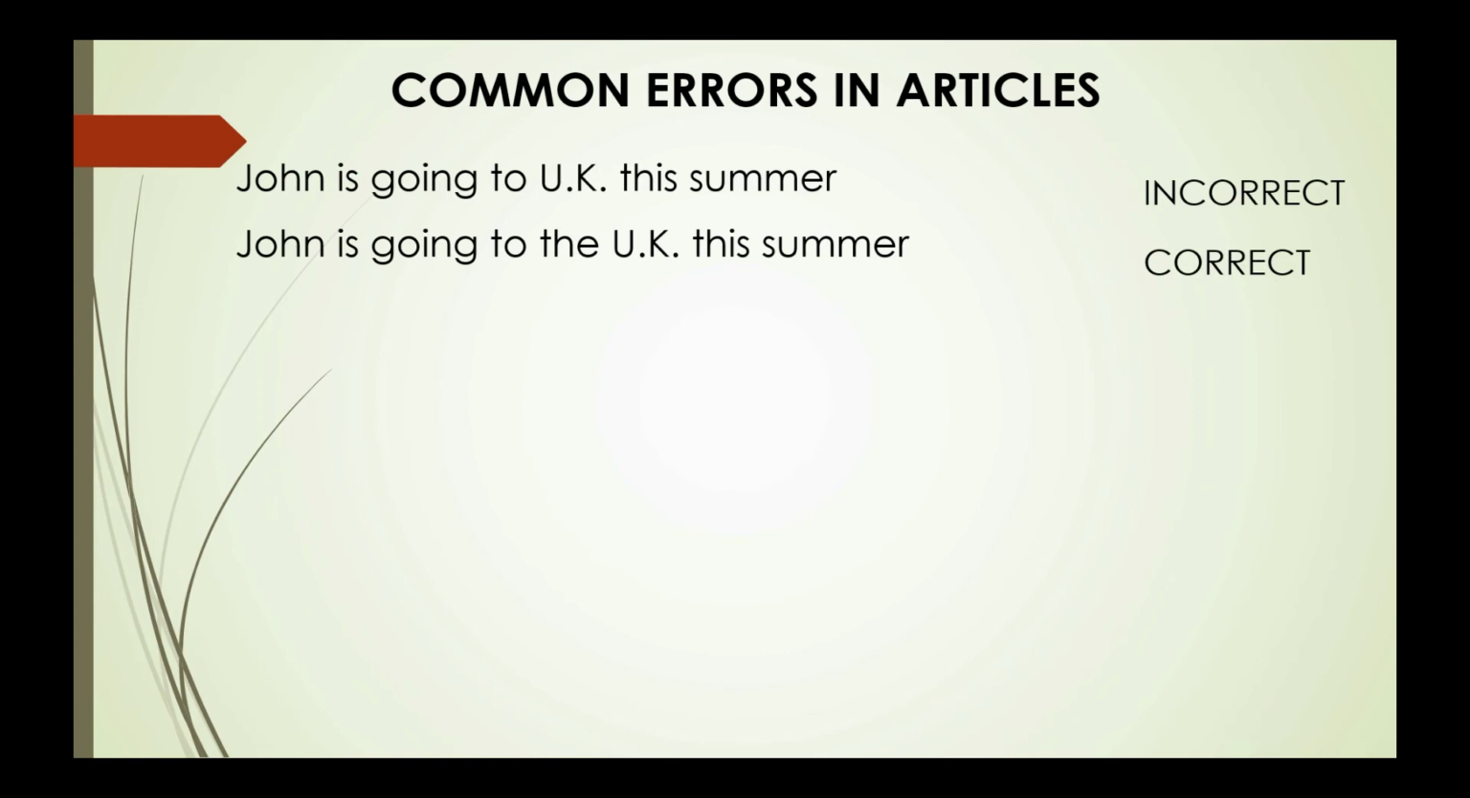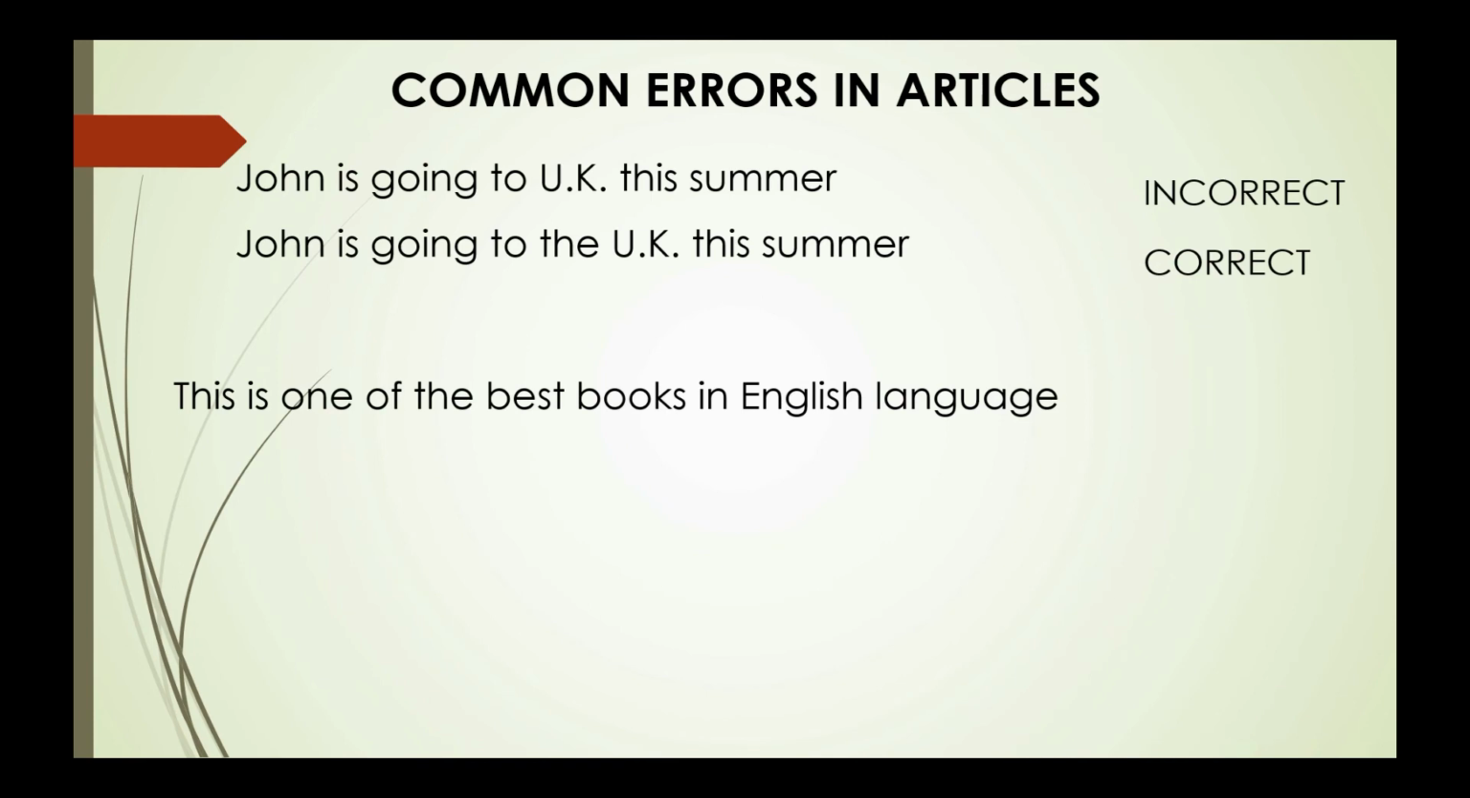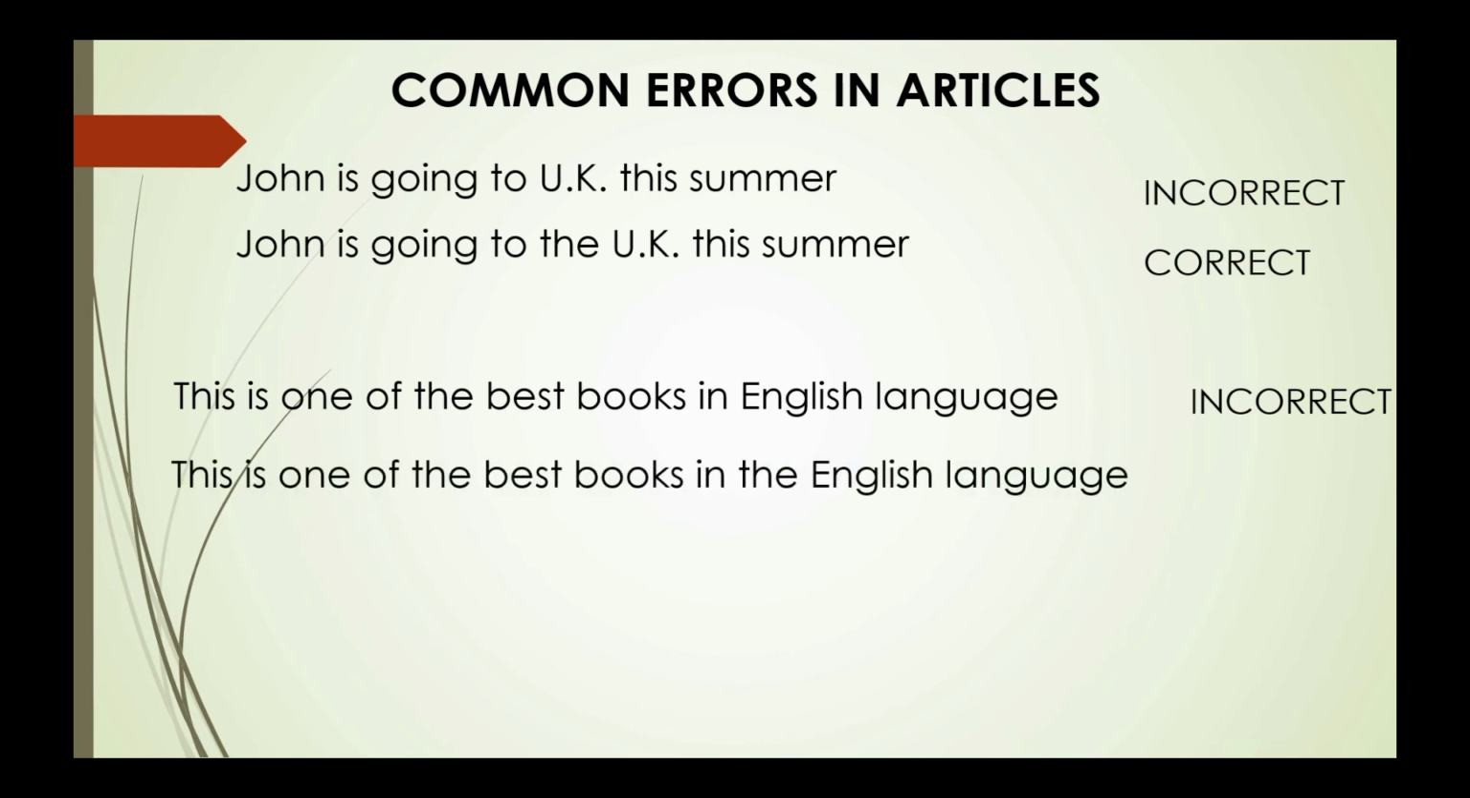The second example, this is one of the best books in English language. What's the error in this sentence? Remember that we don't use the before the names of languages when they are used as nouns. But in this case, English is used as an adjective, telling us which specific language. So we do need the definite article the there. So the correct answer is, this is one of the best books in the English language.